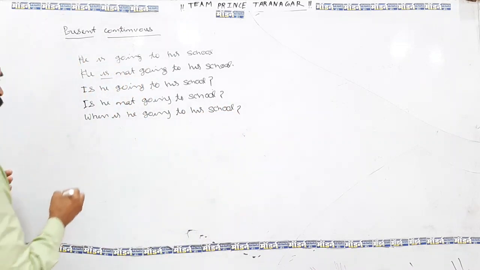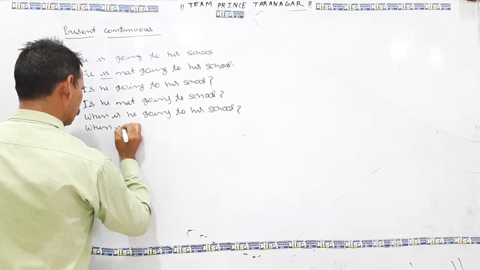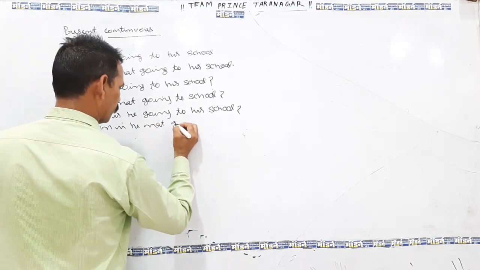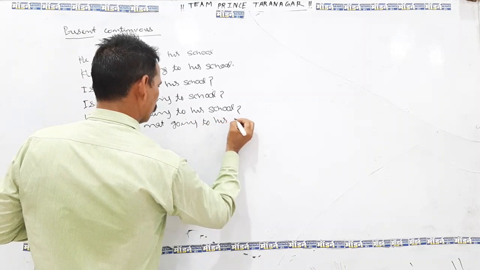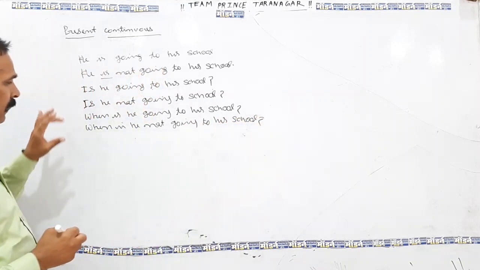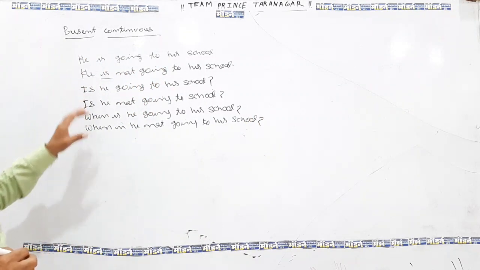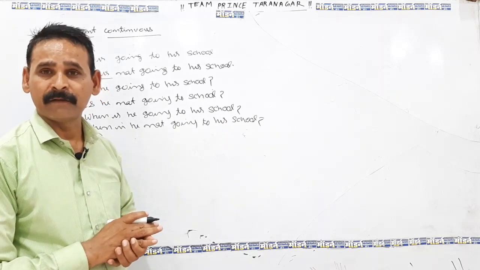And also we can say, when is he not going to his school? So in English language, 6 kinds of sentences are being supposed by using any kind of verb. Basically in English there are 27 verbs.